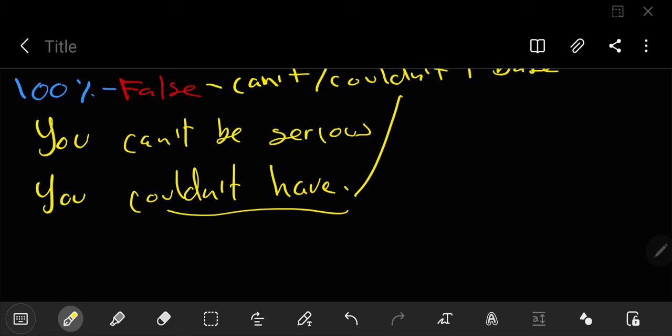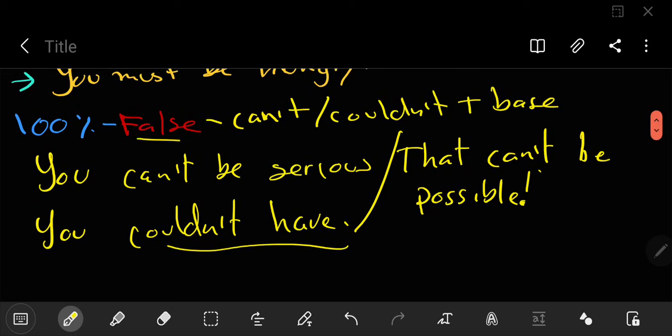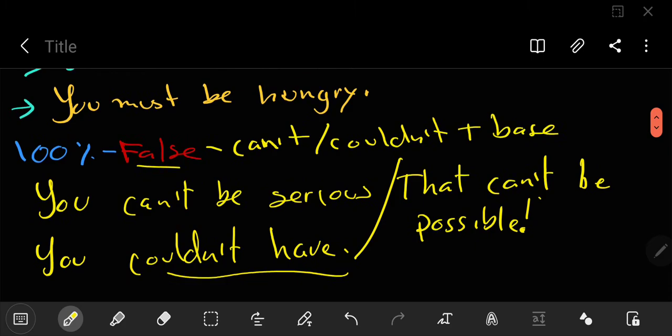Maybe your best friend who always gets 100% in all the tests gets a 90. Right? And you can say, oh, that can't be possible. Right? So again, these are 100% false. We know that it didn't happen. We use that as kind of amazement, saying like, oh my God, that couldn't have happened, or that's not true.